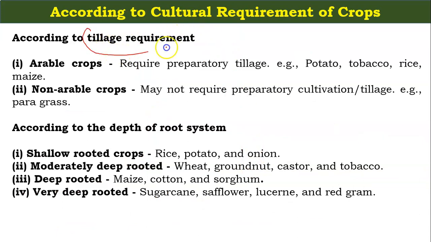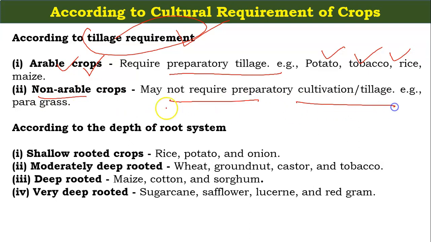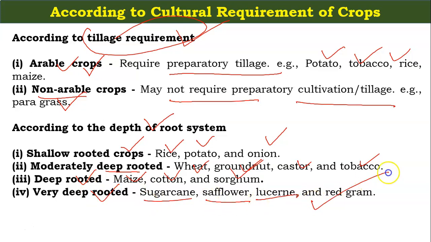According to the tillage requirement, the crops can also be classified. The first are the arable crops that require preparatory tillage, like potato, tobacco, rice and maize, and the second are the non-arable crops that may not require preparatory tillage, that are the paragrasses. According to the depth of the root system, some are shallow rooted crops like rice, potato and onion. Some are moderately deep-rooted crops like wheat, groundnut, castor and tobacco. Deep-rooted: maize, cotton and sorghum. Very deep-rooted: sugarcane, safflower, lucerne and red gram.